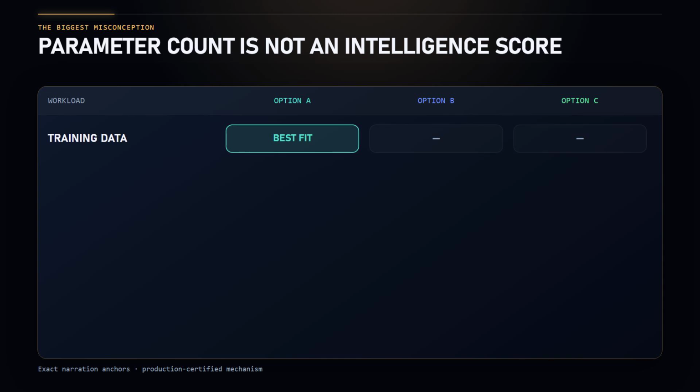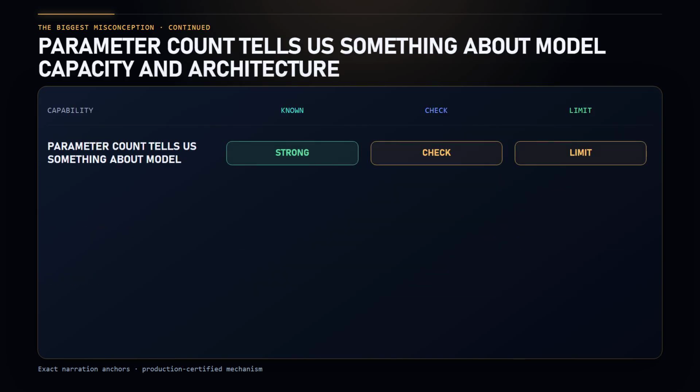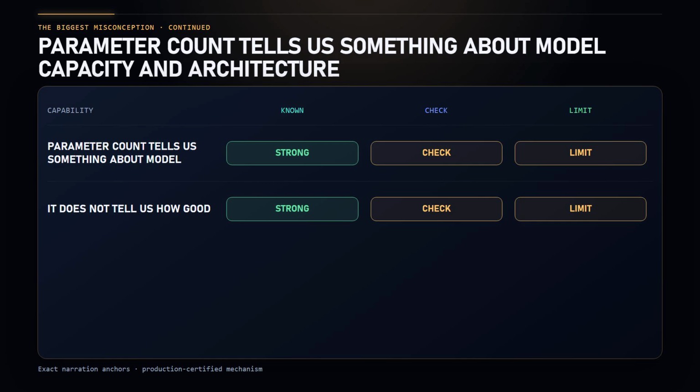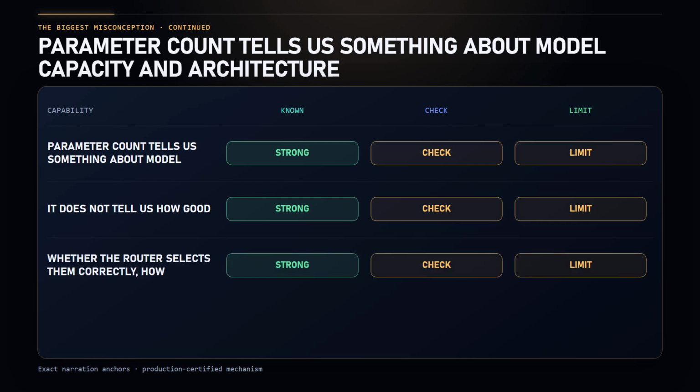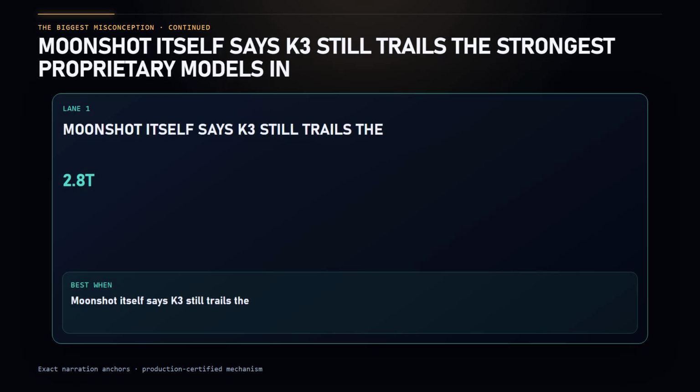Now we can address the biggest misconception. Does 2.8 trillion parameters mean Kimi K3 is automatically smarter than GPT 5.6 Sol or Claude Fable 5? No, parameter count tells us something about model capacity and architecture. It does not tell us how good the training data was, how effectively the experts specialize, whether the router selects them correctly, how strong post-training was, how reliable the agent harness is, or how well the model behaves on your task. Moonshot itself says K3 still trails the strongest proprietary models in overall user experience.